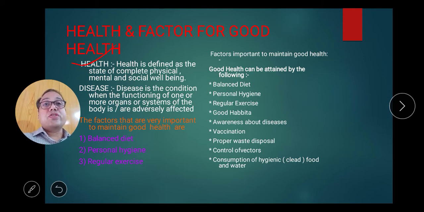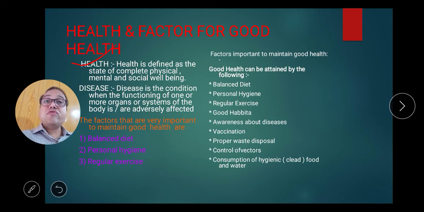Now, disease is the condition when the functioning of one or more organs or systems of the body are adversely affected. If there is a question, what is the difference between health and disease free, we can say health is concerned with the physical, mental and social aspect, but disease free condition is only associated with the physical aspect.